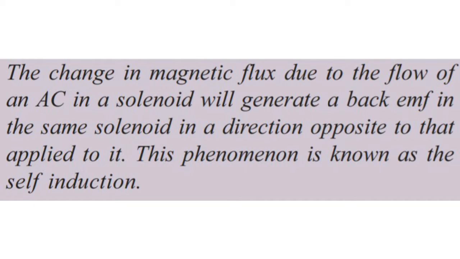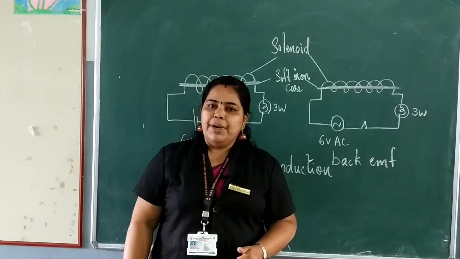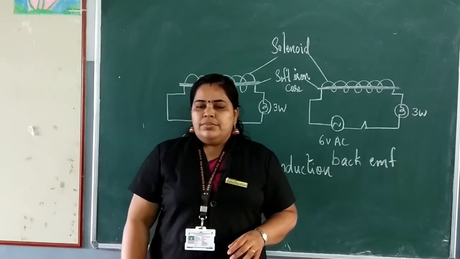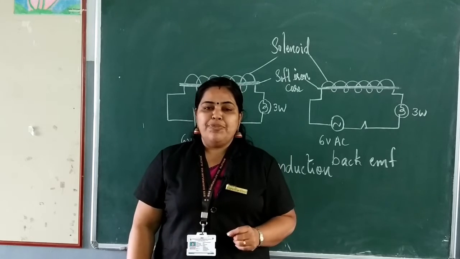Due to that, what is formed in that solenoid? A back EMF is generated, and this back EMF flows in a direction opposite to that applied to it. As a result, what happens? The effective EMF decreases, and this phenomena is known as self-induction. And due to this self-induction, the intensity of the bulb decreases in this circuit. Is it clear?